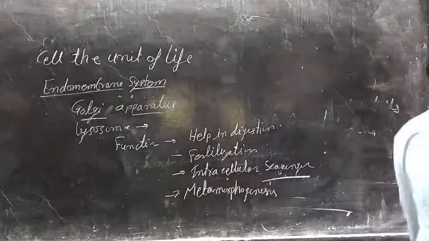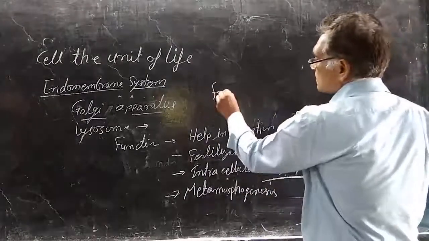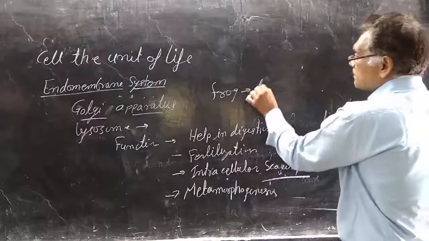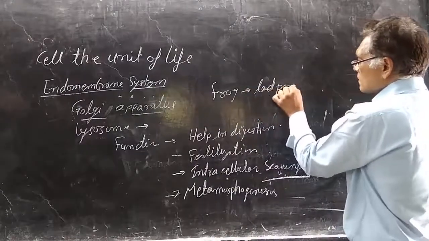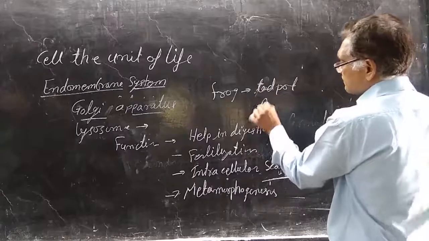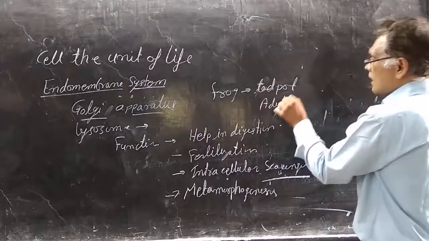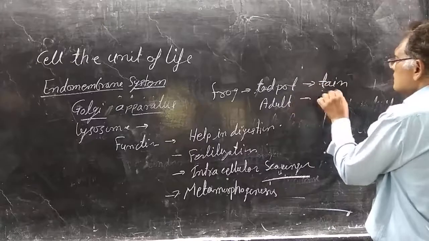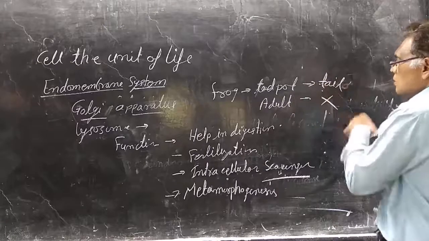If we see in the frog, there is the larva, tadpole, and adult. The tadpole tail is there but not in the adult.